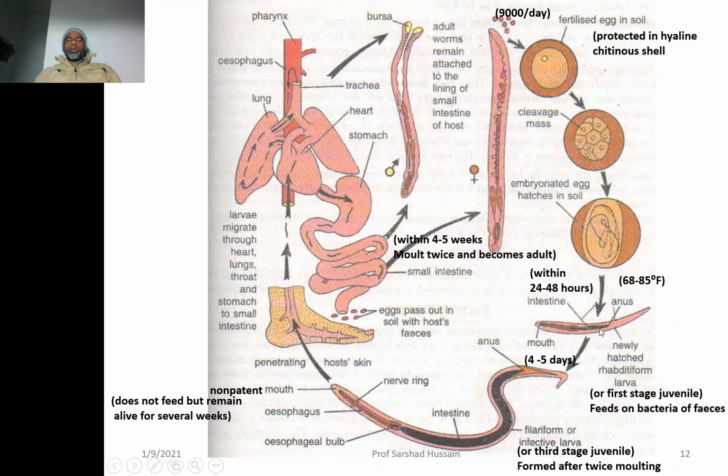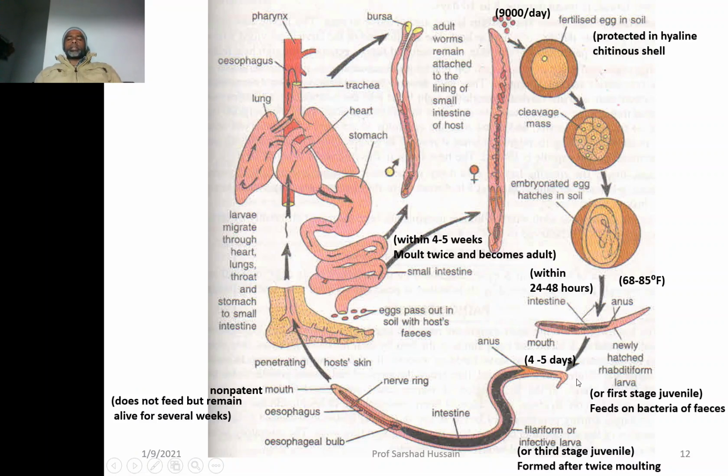So, the transfer of the larva from one stage to second and to third is interrupted, or separated, by the molting. What is molt? Molt is the shedding of the skin.